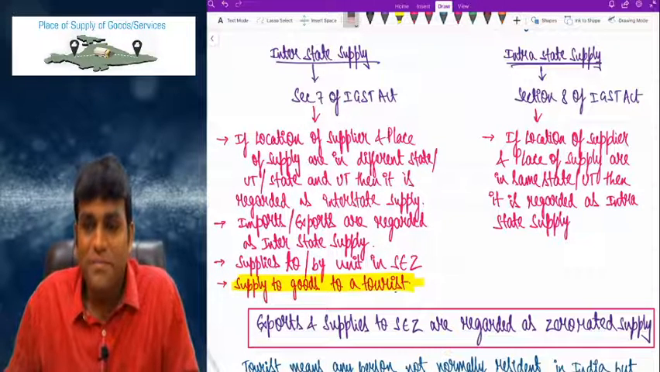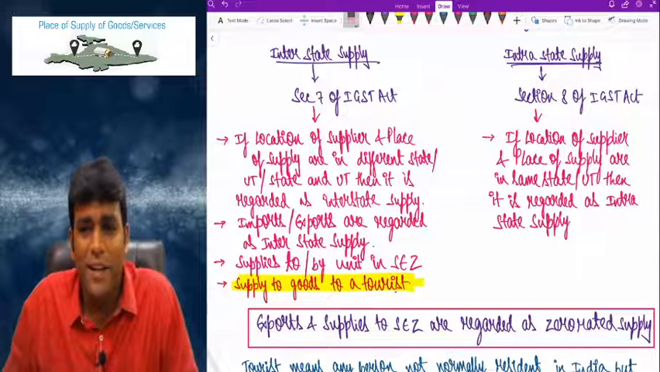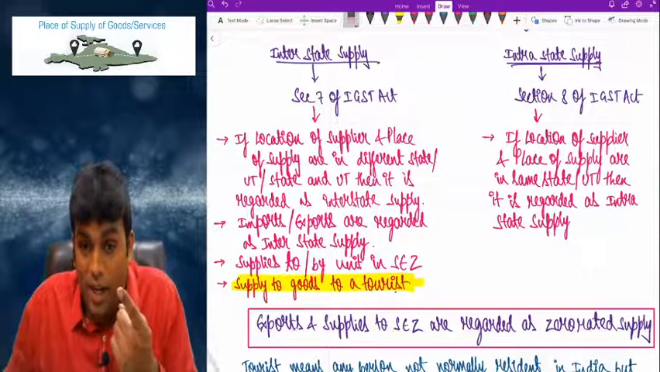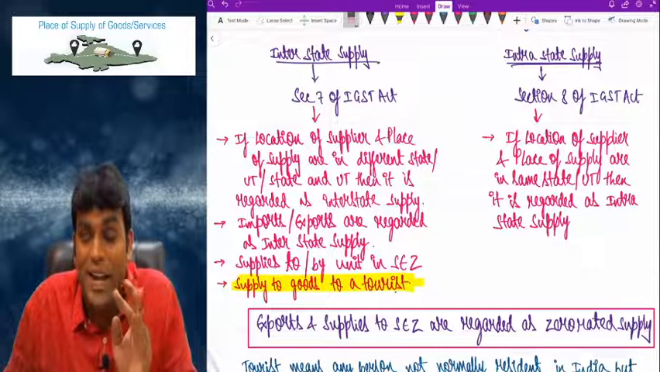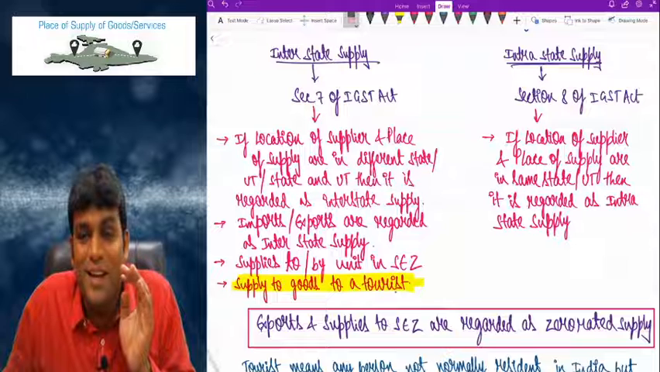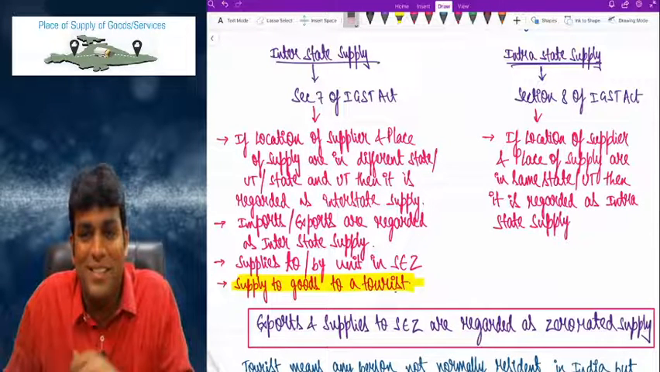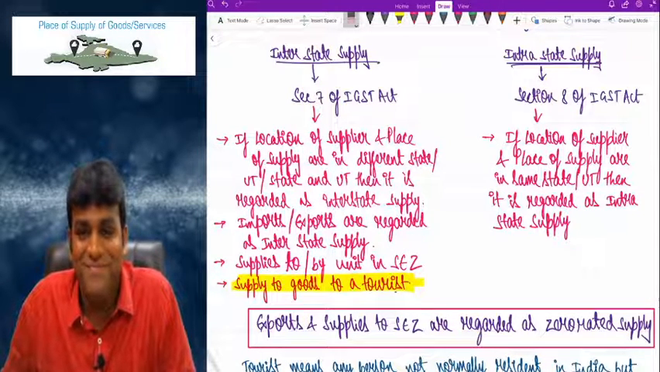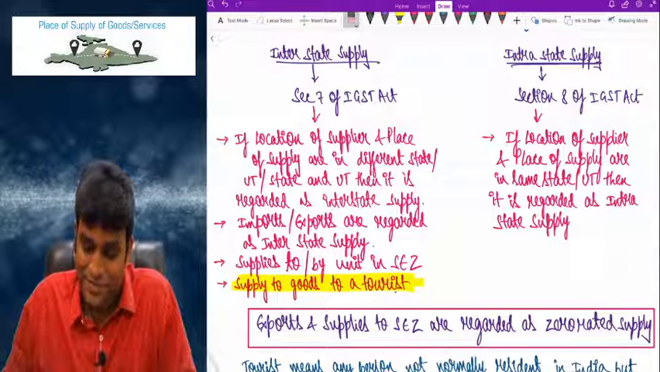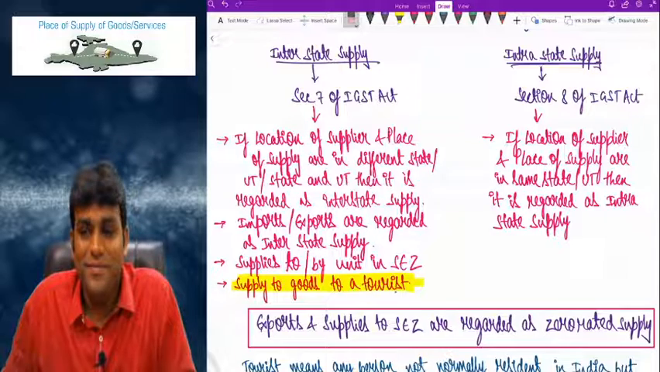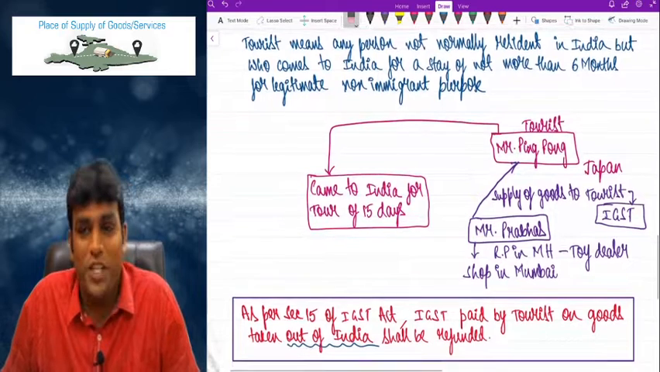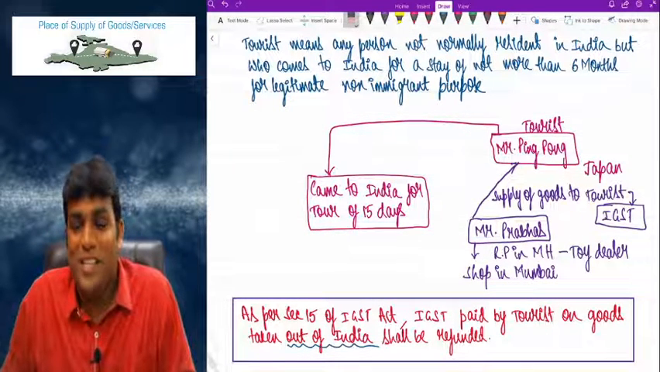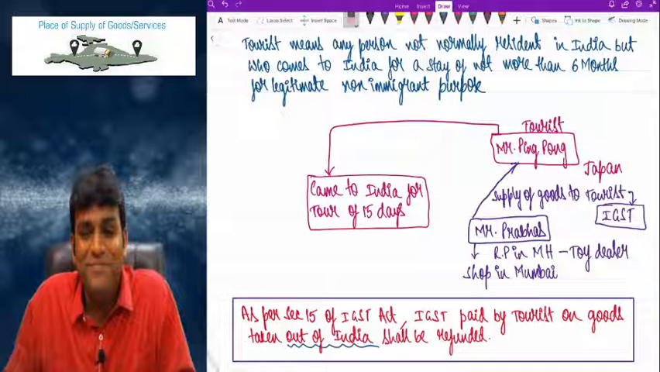Clear? Finished writing? Can I scroll then? Okay. And please write that point which is there in the box also. That is, exports and supplies to SEZ are regarded as zero rated supplies. What supplies? Zero rated supplies. Very interesting. Done. Next, please write the story of tourist. What is the tax treatment for tourist? Please write down. Very important.